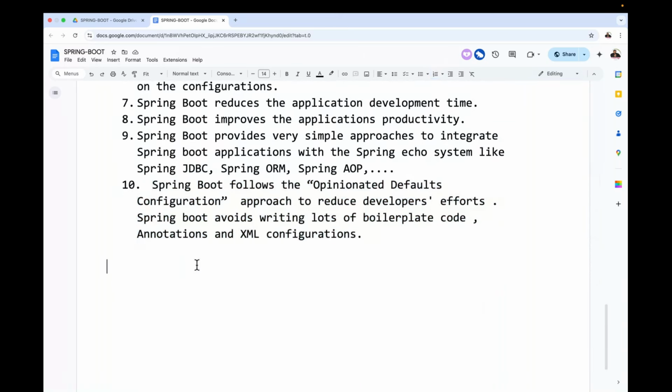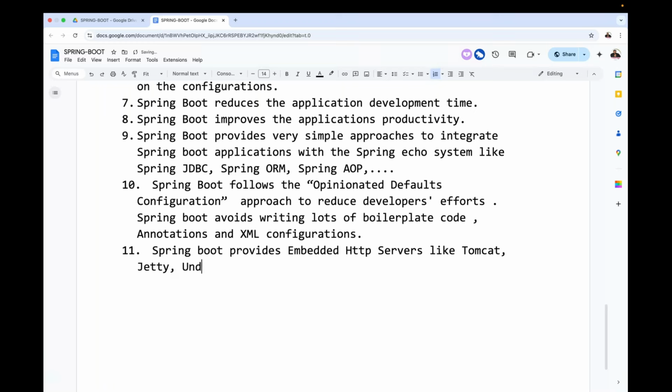Right. Next, one more point. Now observe carefully. Apart from this, the 11th point: Spring Boot provides embedded HTTP servers like Tomcat, Jetty, Undertow, and so on, to develop and test web applications.